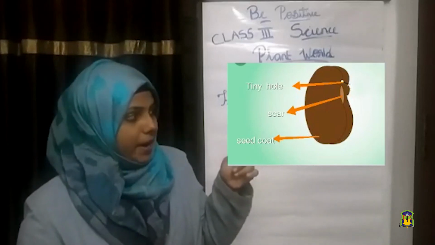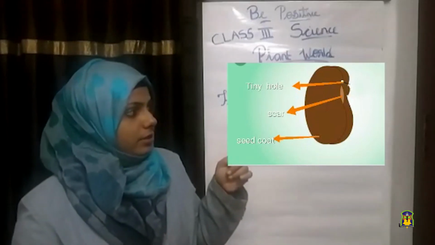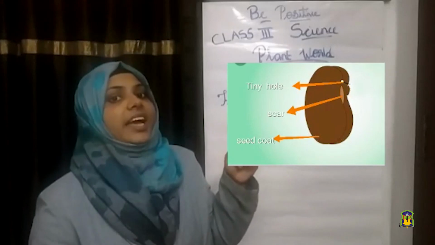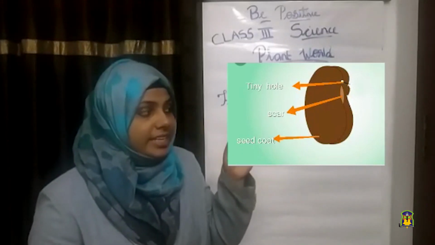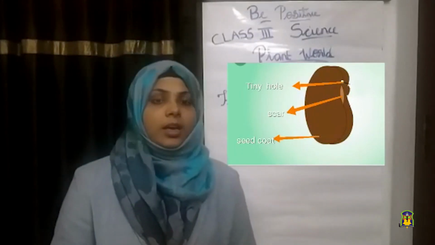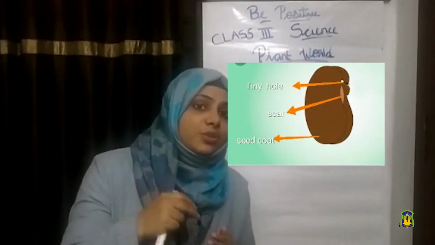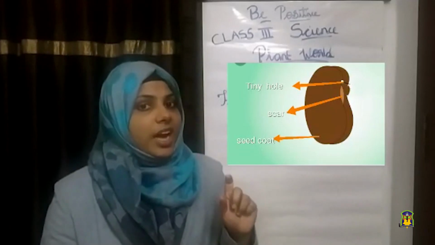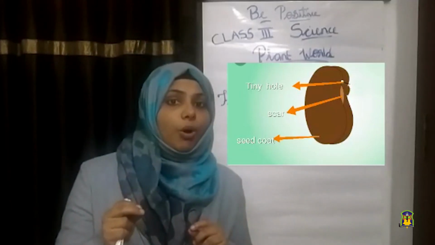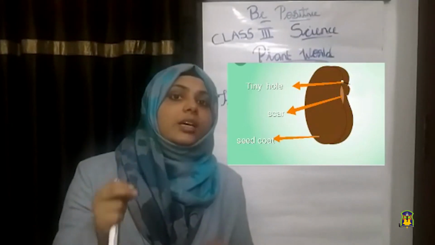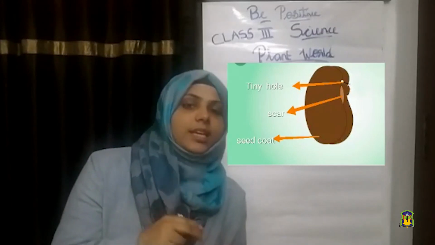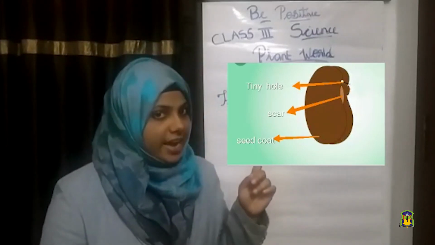It has three parts. The first part is a tiny hole. Can you see that? This tiny hole allows water to enter into the seed. So what is the role of the tiny hole? The tiny hole allows water to enter into the seed.